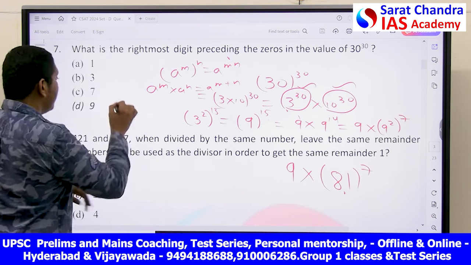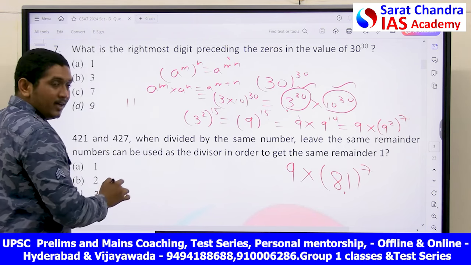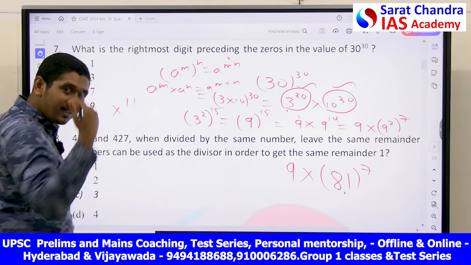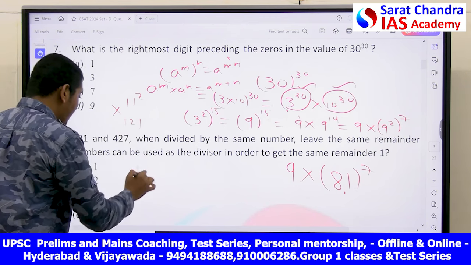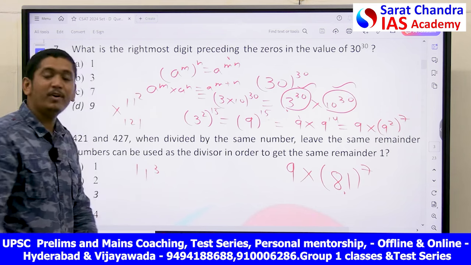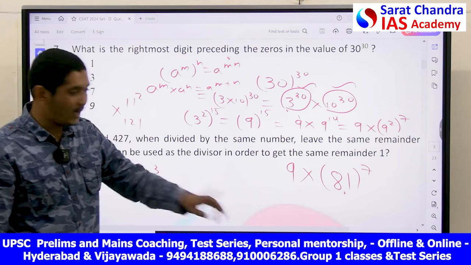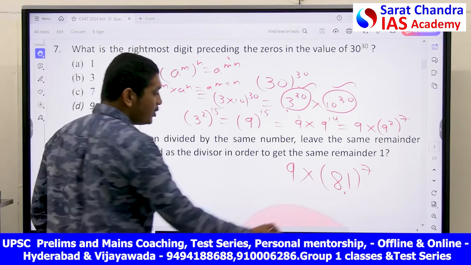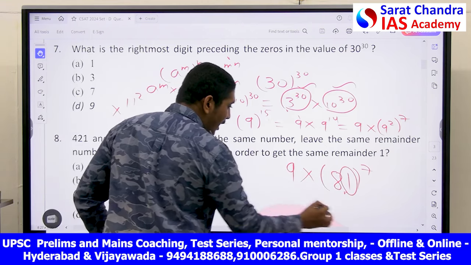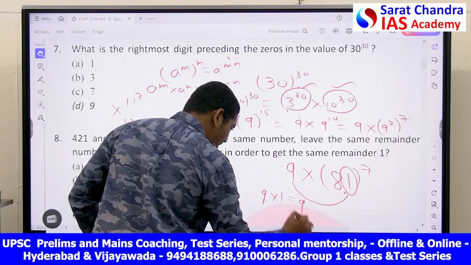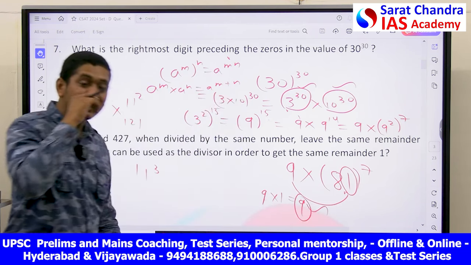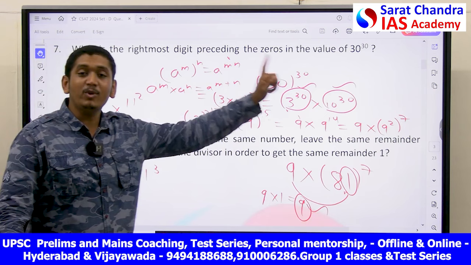You can check. If you multiply 11 with 11 once again, that is 11 square, you will get 121. Take 11 cube. Whatever power you put, when the unit digit is 1, it won't change. So when the unit digit is 1 and you multiply the unit digit with 1, 9 into 1, the unit digit will always remain what in this case? 9.